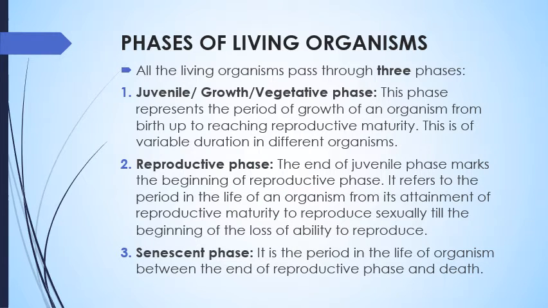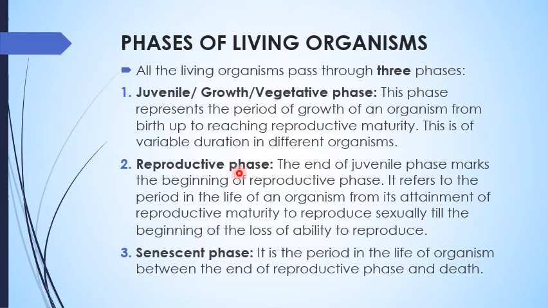All living organisms, during their lifetime, undergo three phases. Number one is the juvenile phase, or it may be the growth phase, or the vegetative phase. This phase represents the period of growth of the organism from birth up to reaching reproductive maturity. It is also known as the pre-reproductive phase, in which the growth and development of the organism takes place, and this is variable in different organisms.